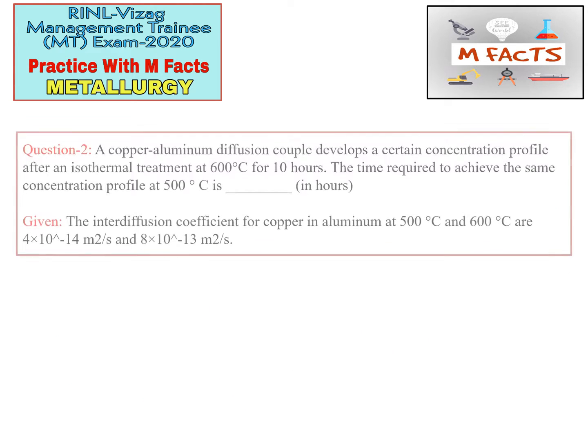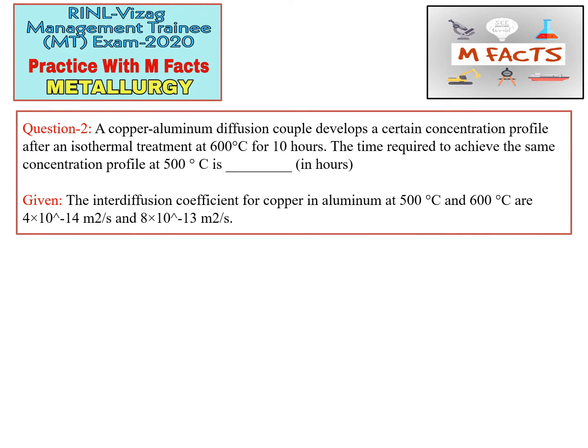The next question is numerical type. A copper aluminum diffusion couple develops a certain concentration profile after an isothermal treatment at 600 degrees centigrade for 10 hours. What is the time required to achieve the same concentration profile at 500 degrees centigrade? They give the interdiffusion coefficient for copper in aluminum at 500 and 600 degrees centigrade. That means they have given the diffusion coefficient.